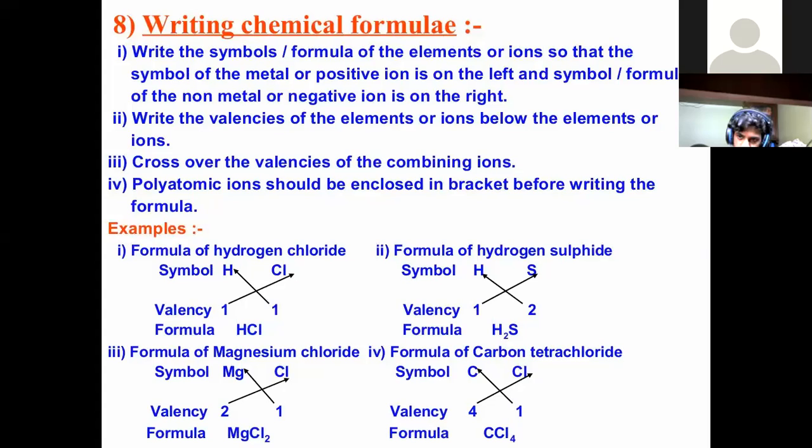Okay. So once again I say that if the last shell has 1, 2, 3 electrons, then the valency will be plus 1, plus 2, plus 3, because they will tend to donate the electrons. And if the last shell has 5, 6, 7, the valency will be minus 3, minus 2, minus 1. Okay, my question is, if the last shell has 4 electrons, then what will be the valency?